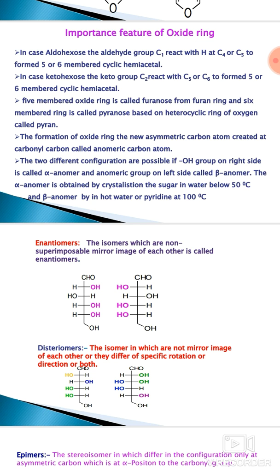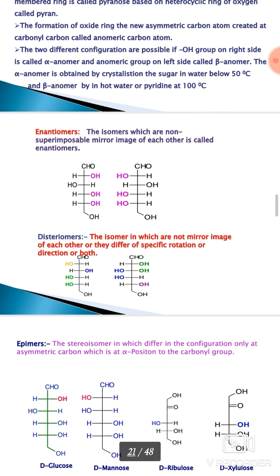Next, some terms we have studied. The first term is enantiomers. You know that isomers which are non-superimposable mirror images of each other are called enantiomers. For example, these examples are shown here. The pink colored groups are non-superimposable mirror images.